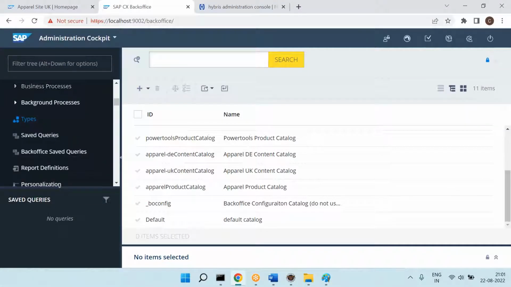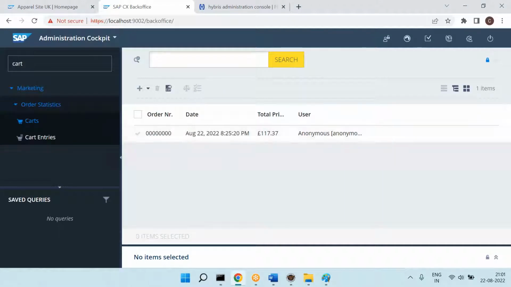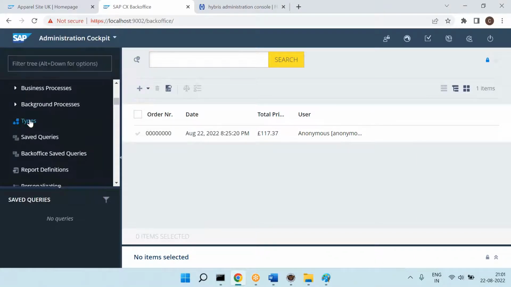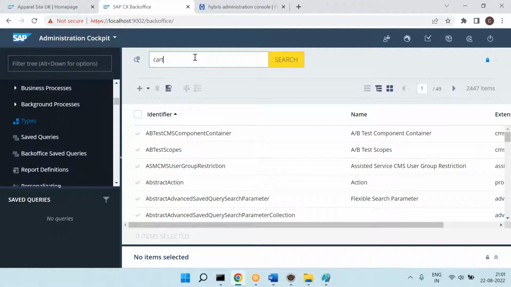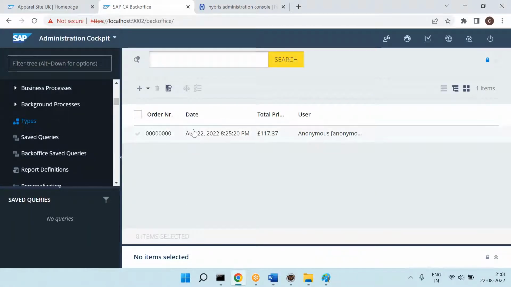Similar thing you can see from the back office also. In the back office, you can go to cart. So you can see this is the cart. In the cart table, I should see one record. See, this is the record. Similarly, you can go to system under types, search with the cart. This is the cart, execute it. See, one record. All are matching, but these are the different ways to see the tables data.